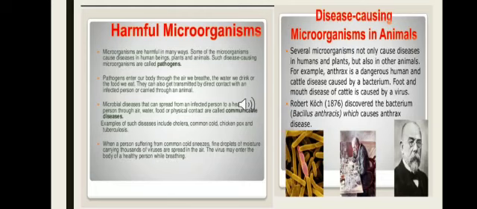Several microorganisms not only cause disease in humans and plants but also in other animals. For example, anthrax is a dangerous human and cattle disease caused by a bacterium. Foot and mouth disease of cattle is caused by virus. Robert Koch in 1876 discovered the bacterium Bacillus anthracis which causes anthrax disease.